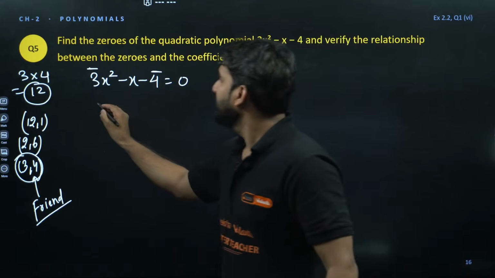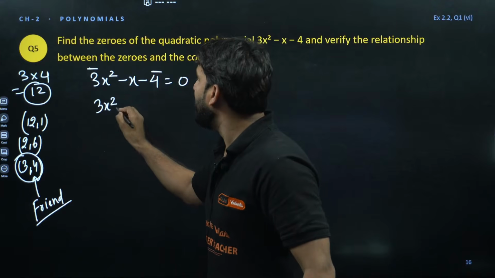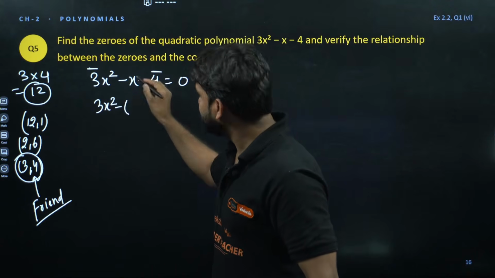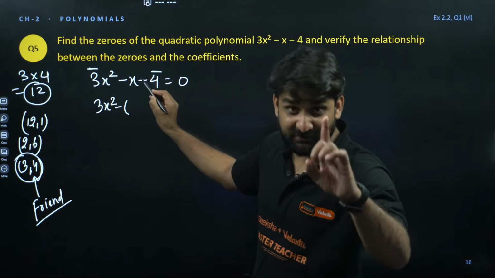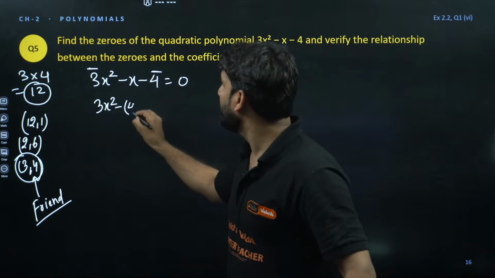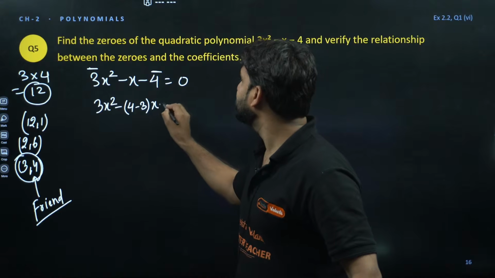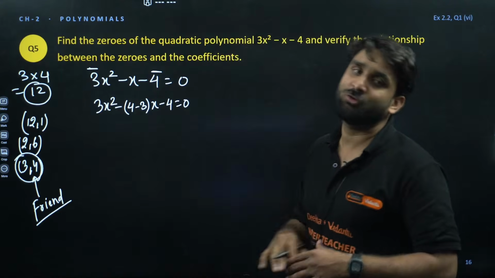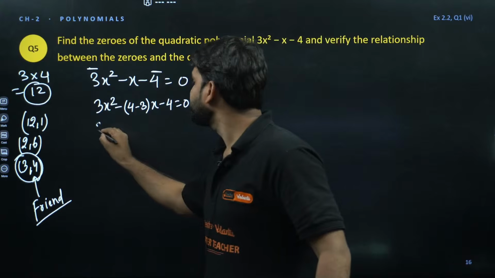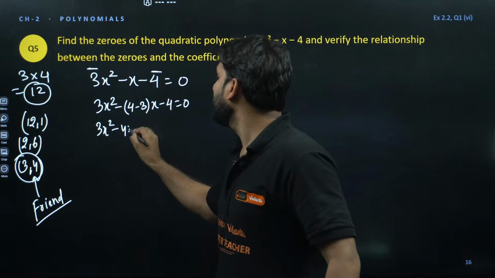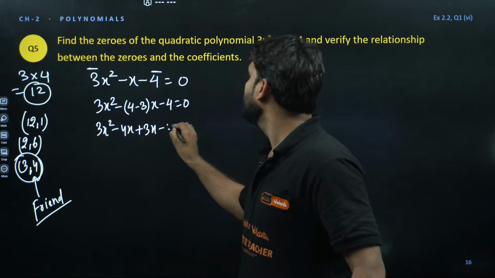Okay, so let's come with that number, and here at the place of 1, if there is nothing, it means 1 is there. So you can write 3x minus 4, x minus 4 is equal to 0. Is it clear to all? So let's multiply: 3x square minus 4x plus 3x minus 4 is equal to 0.